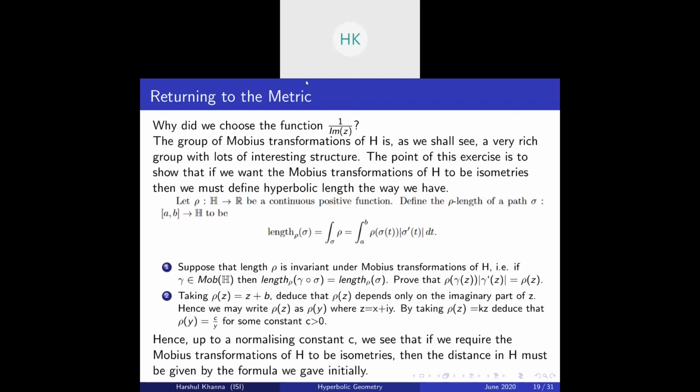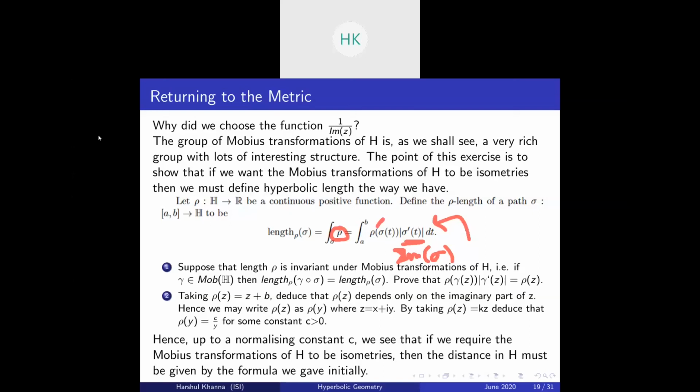this particular formula, which is the same as how we developed the notion of lengths in the hyperbolic half plane. Basically, this rho was 1 by imaginary part of z earlier, and so this formula would be the integral of 1 by imaginary part of sigma. We want to prove that rho should be 1 by imaginary part of z up to some scaling constant.